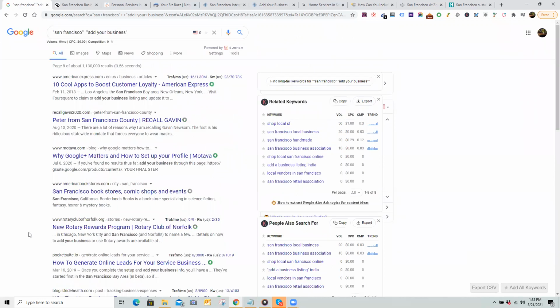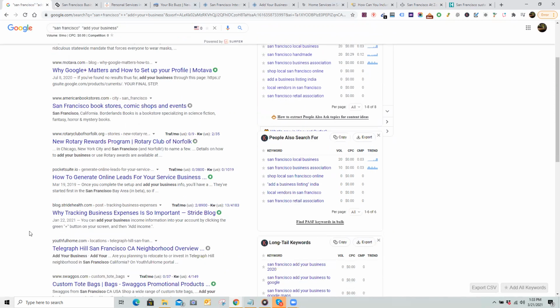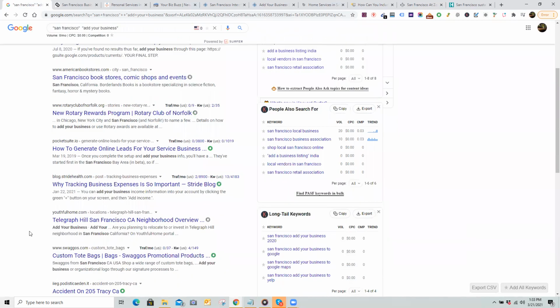So that's why I usually just go 10. Really, most of the time I'm going to go 10 pages. If I'm in a time crunch, I'll go 5. But for the most part, I like going 10, because the worst thing on the planet is missing out on a link that can be the difference between helping out your client and hurting your client.